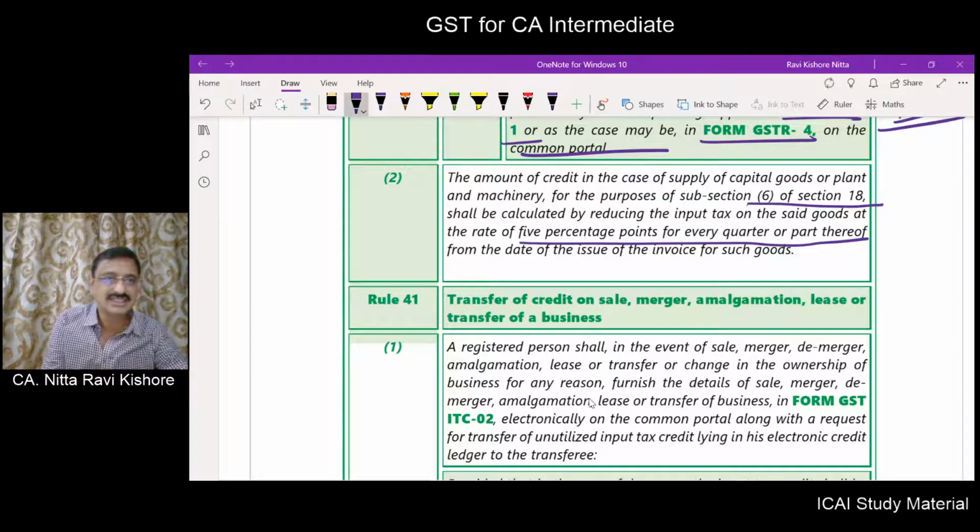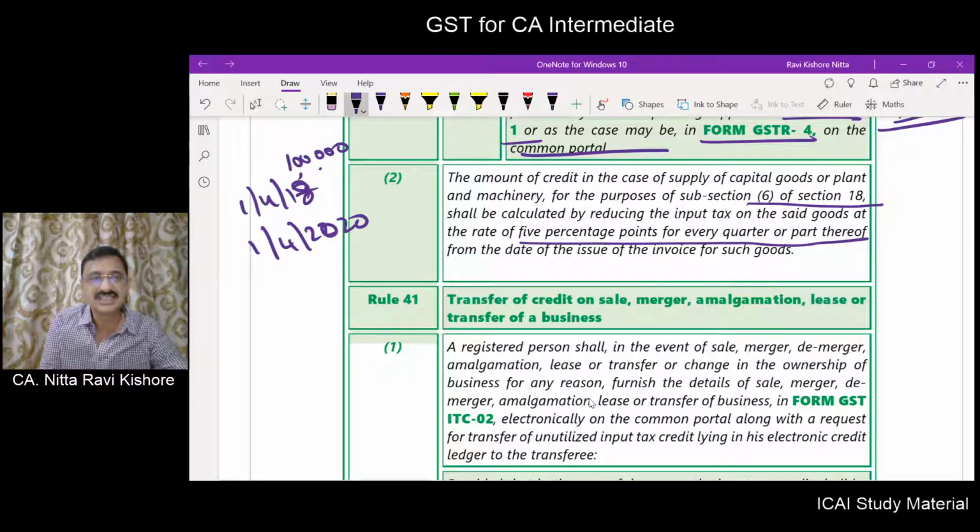Now let us say there is a plant and machinery on which 1 lakh is availed as credit, that is on 1/4/2017. Now he is selling this on 1/4/2018. Let's take this as 1/4/2020. He is selling that plant and machinery, let us say the percentage was 10%.